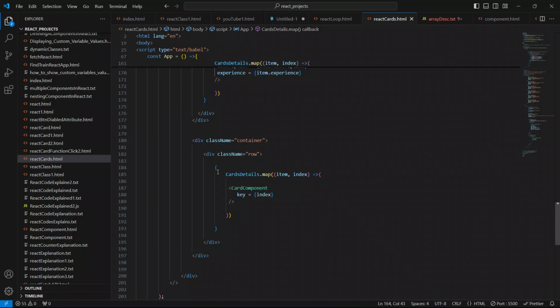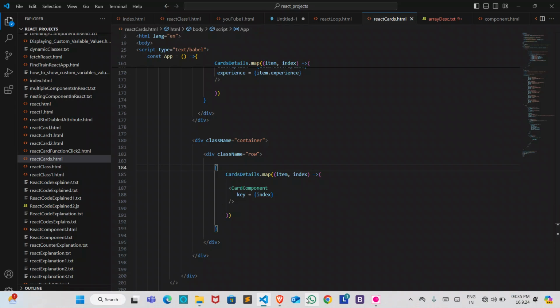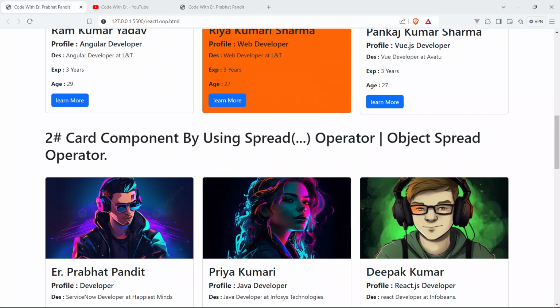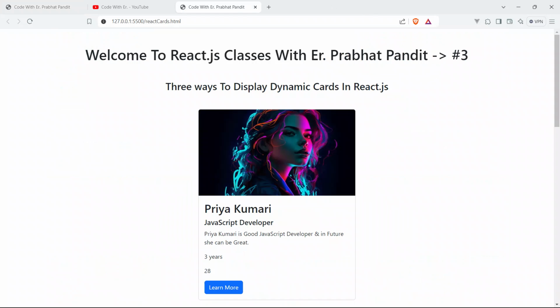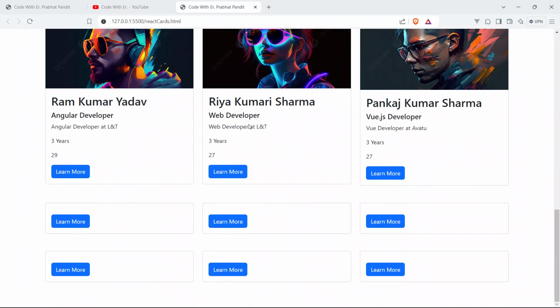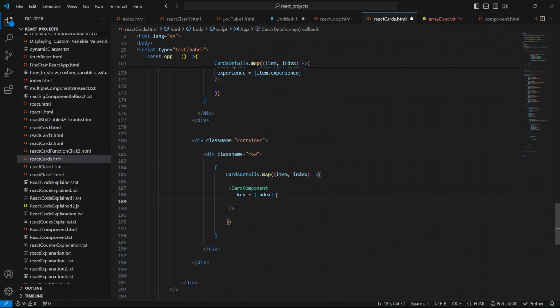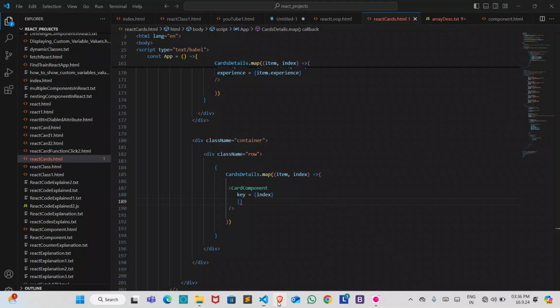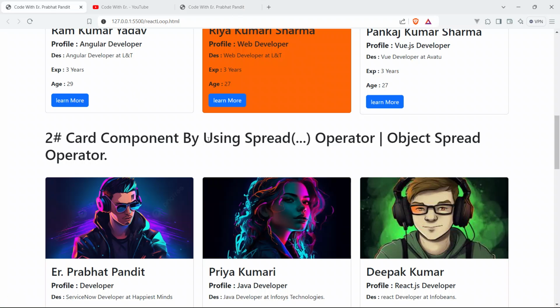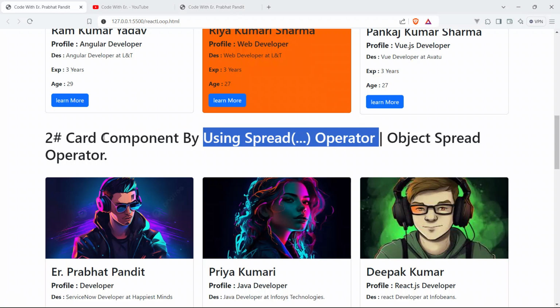So guys, now we are going to learn the second method, using the show card component with the spread operator or object spread operator. So this is the first method. Now we will say here, open and closing braces, and we will use the spread operator, like I showed you, because we are going to use this spread operator to show the card, to iterate over the objects.